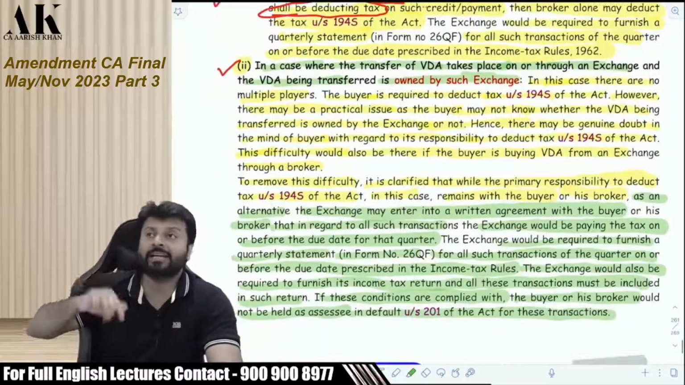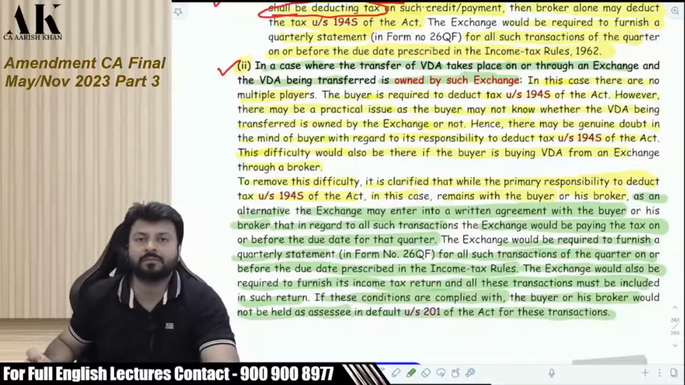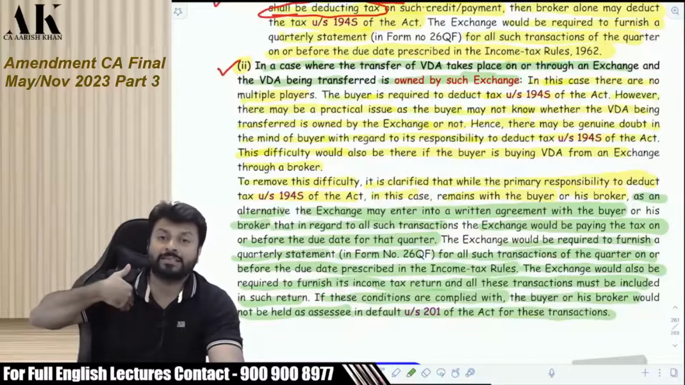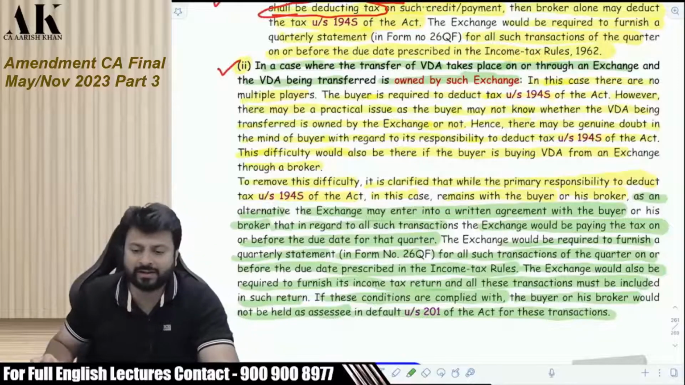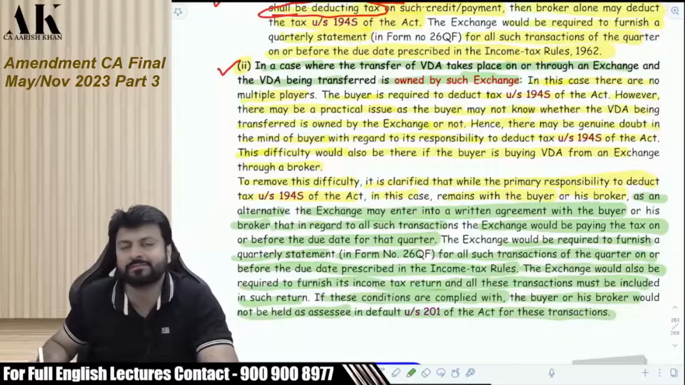Now, where the VDA is owned itself by the exchange, then you are liable to deduct TDS as a primary responsibility. But if you or the broker has a written agreement with the exchange, then the exchange will pay the tax and accordingly file a quarterly statement. Okay, just check it once.